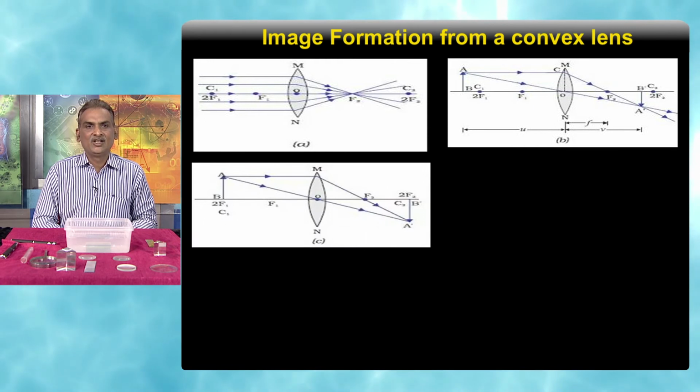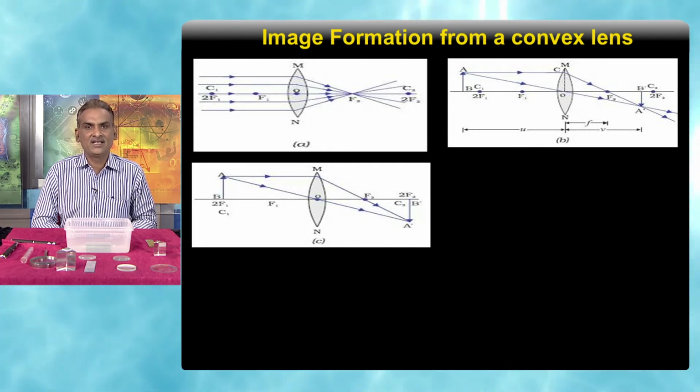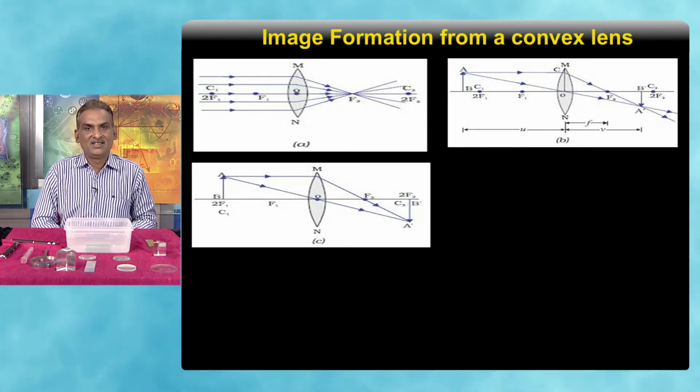In the third case, we have the object exactly at 2f. So, the image is formed on the opposite side, that is on 2f. The rule will be the same: the ray which is parallel to the principal axis will, after refraction, pass through the focus, and the ray which passes through the optical center will go undeviated. And on the other side of the convex lens, we have the image exactly similar in size, but inverted and real.